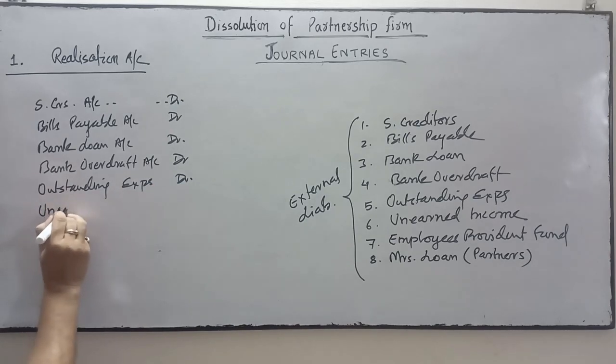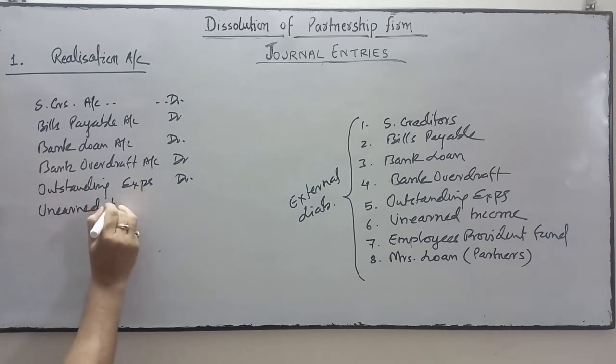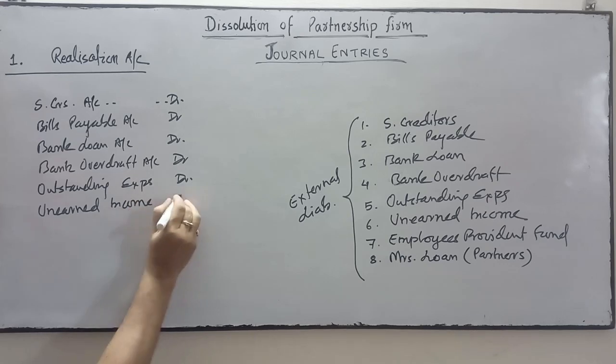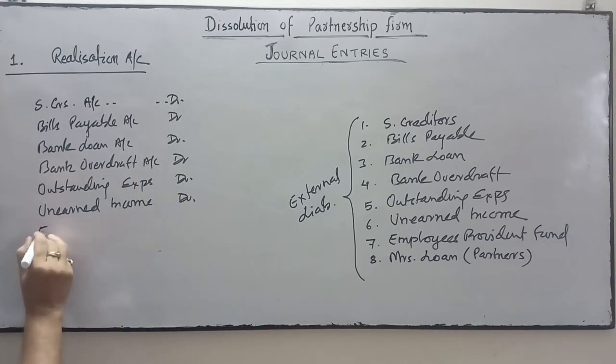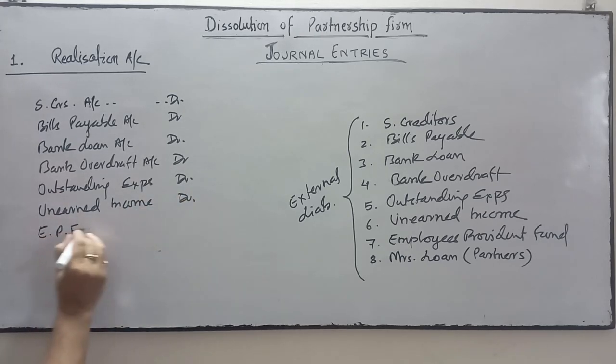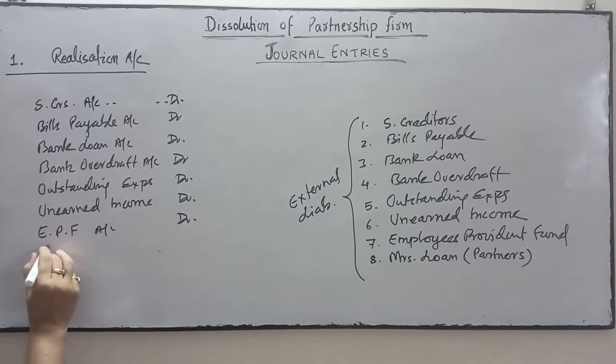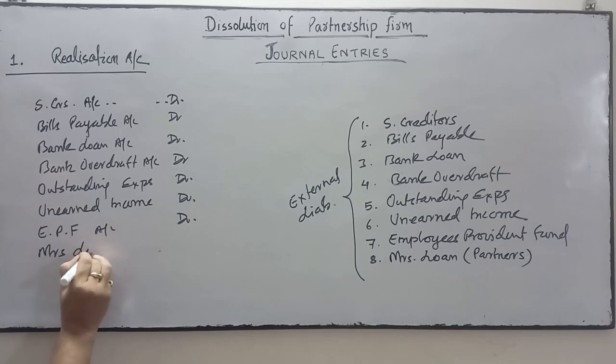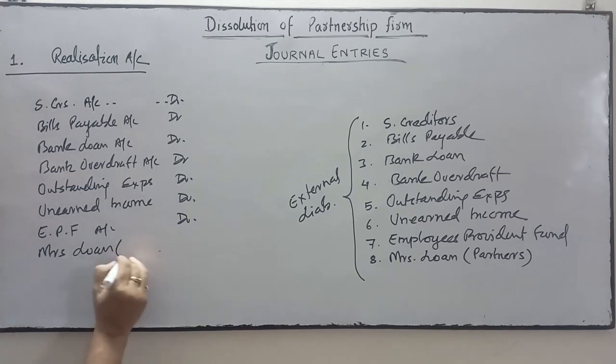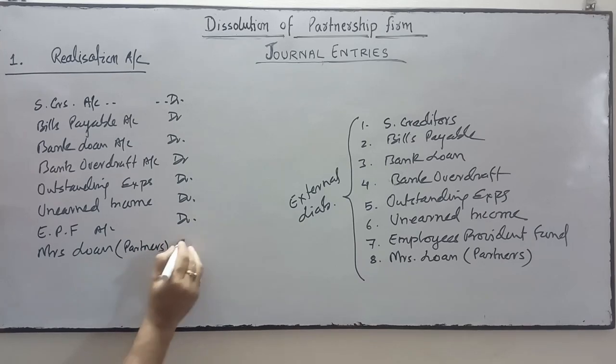Unearned income means unexpired income will be debited. EPF, employee provident fund account will be debited, miscellaneous loan, partners miscellaneous loan of the partner debit.